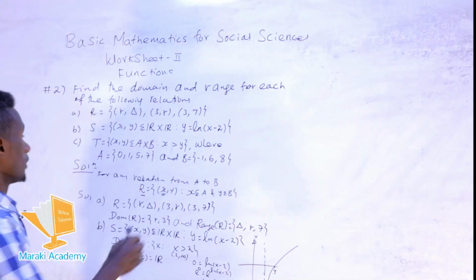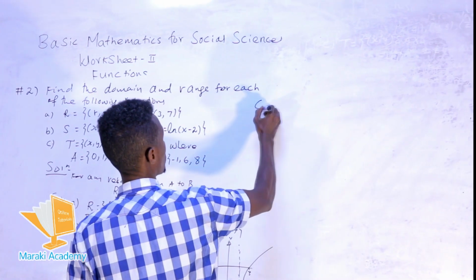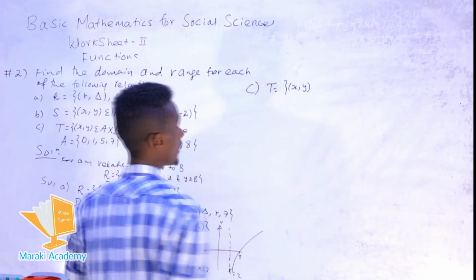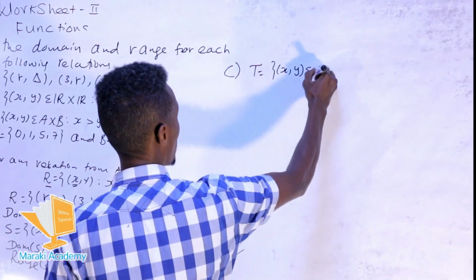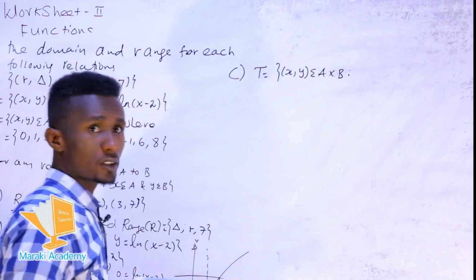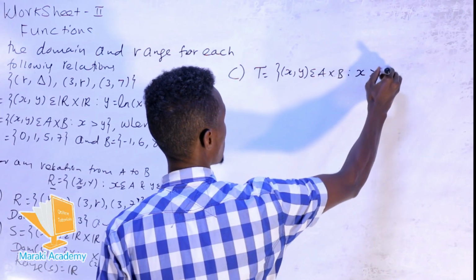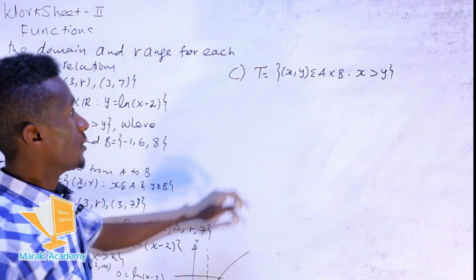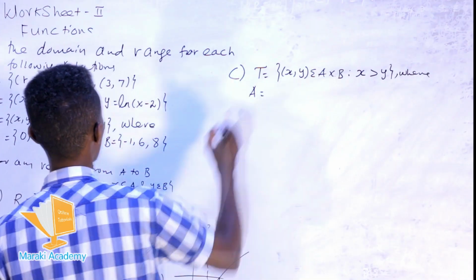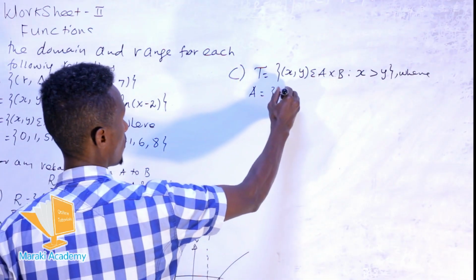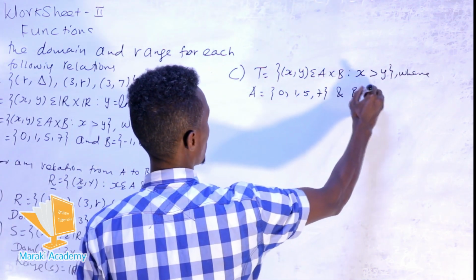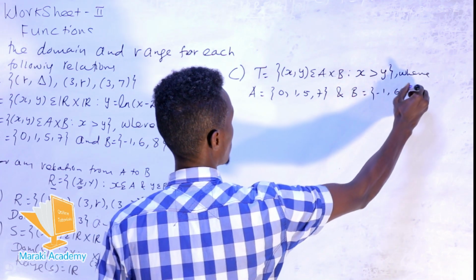Okay, now for C, we have the relation defined as the collection of ordered pairs xy, which must be an element of the Cartesian product of A with B, and which holds this property: x must be greater than y. We have set A, containing the elements 0, 1, 5 and 7, and set B, containing -1, 6 and 8.